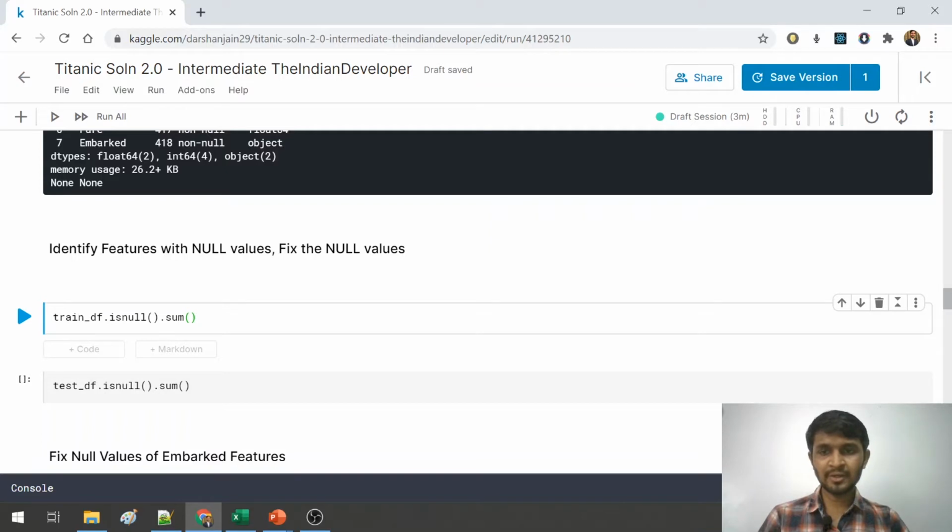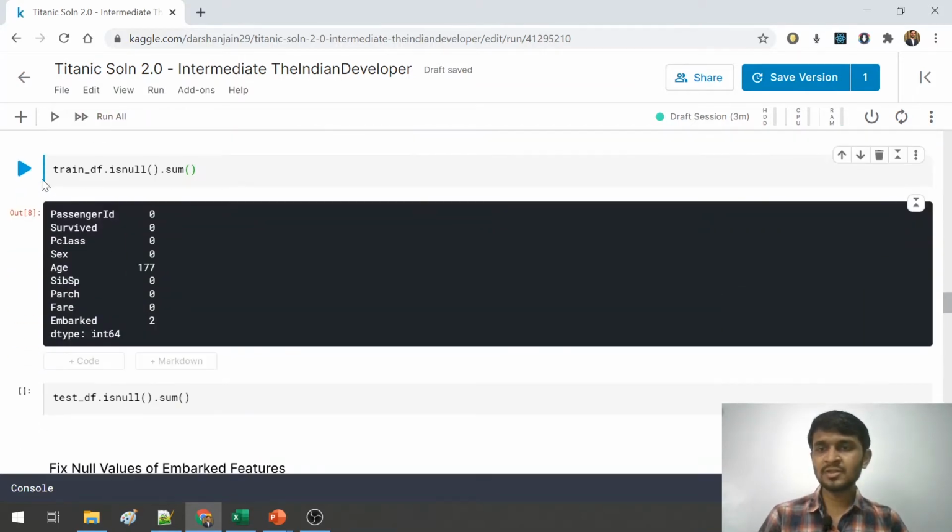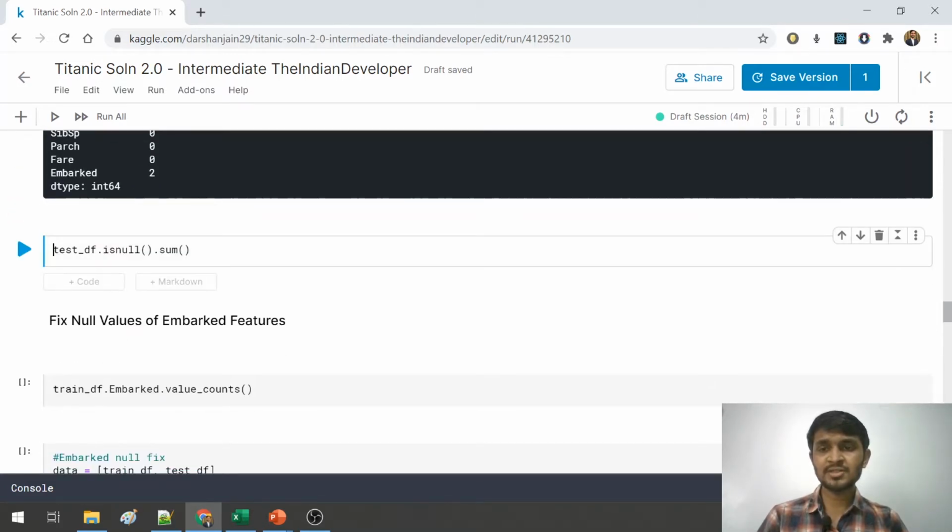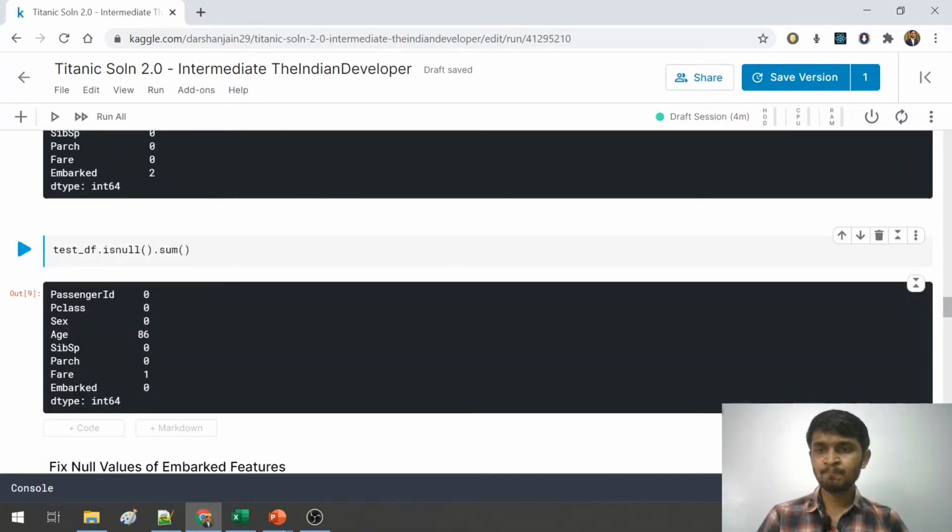Let me quickly run it. As you can see, for most features the number of nulls is 0. But for 2 features, that is age and embarked, the nulls are 177 and 2. Let us do the same thing for the test data frame as well. Here I can see there are some null values for age and some null values for fare.